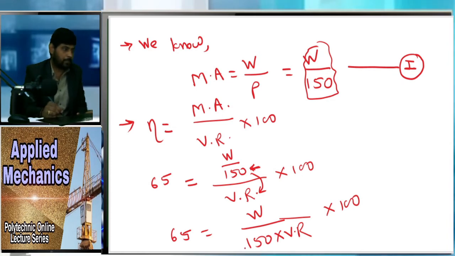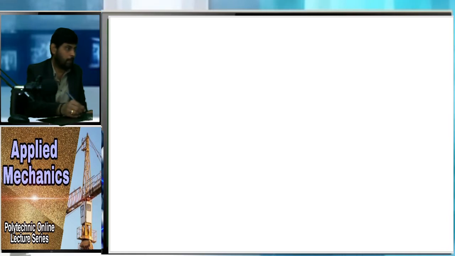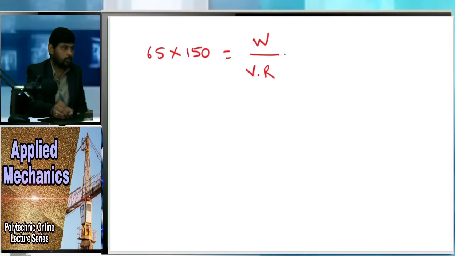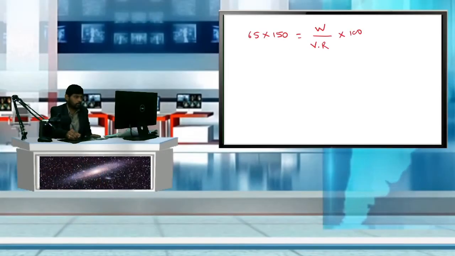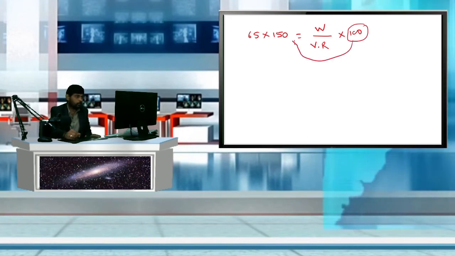After that, this term you can convert towards the equal to part, right, here. Now let's see what will happen. 65 into 150 is equal to W upon velocity ratio into 100, right? After that, this 100 shifts to the left side of the equal to part.